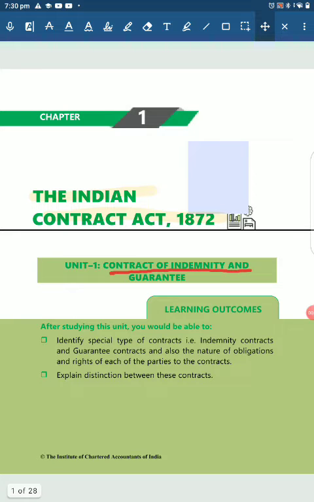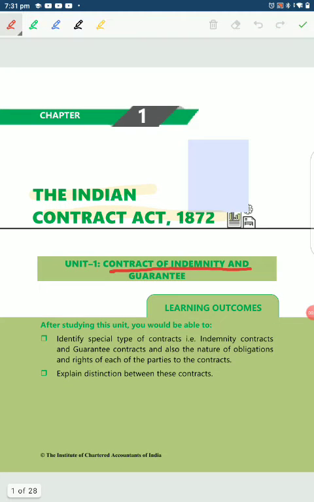The first lecture that we're going to be dealing with is about the Indian Contract Act of 1872. The first unit is nothing but contract of indemnity and contract of guarantee. In the foundation level, you would have already studied or come across the Indian Contract Act, where the major portion of the basics would have already been covered in your foundation level, right?